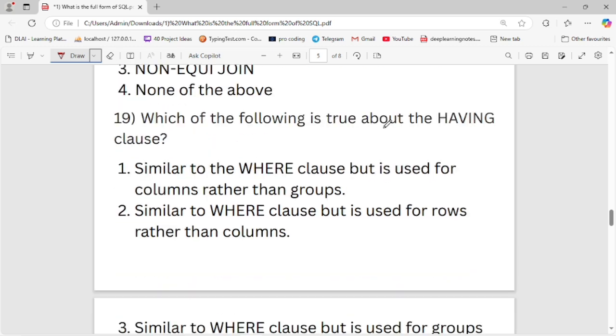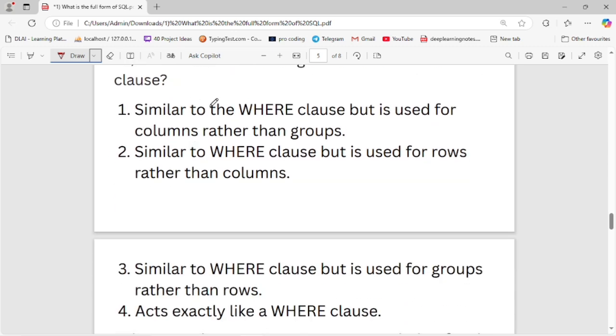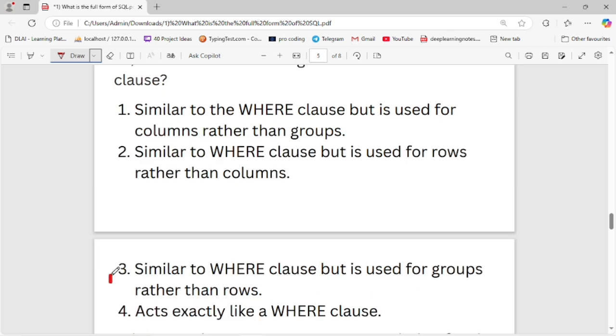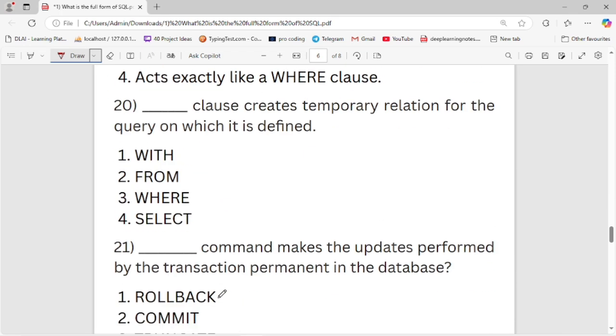Which of the following is true? The HAVING clause is similar to the WHERE clause but is used for columns rather than groups. Similar to the WHERE clause but is used for rows rather than columns. Similar to the WHERE clause but is used for groups rather than rows. And fourth, exactly like the WHERE clause. Third is the right option. Similar to the WHERE clause but is used for groups rather than rows. Now let's move to the next question.